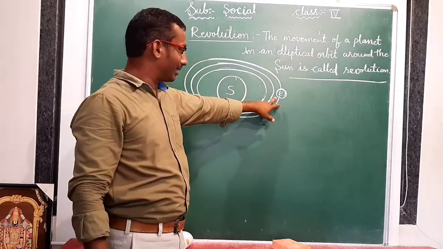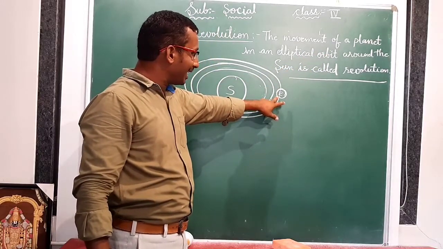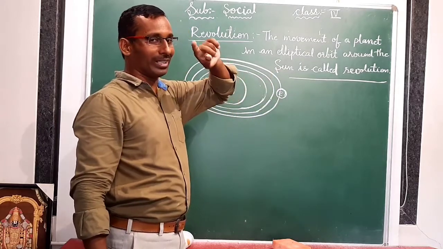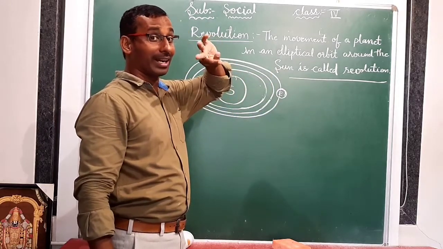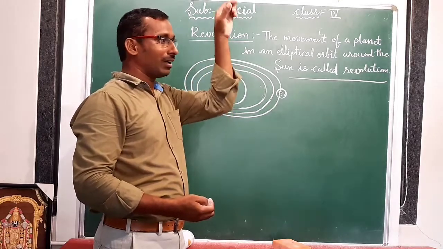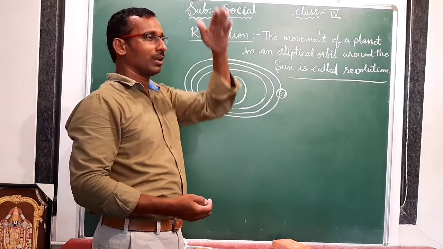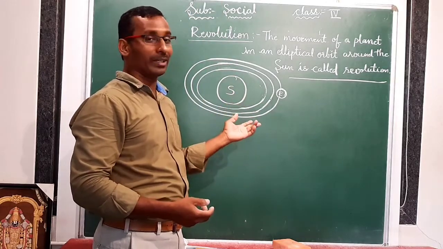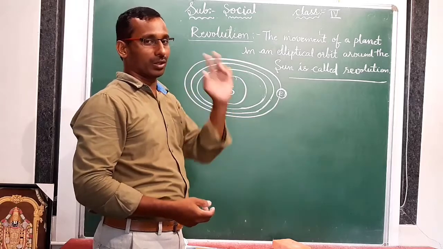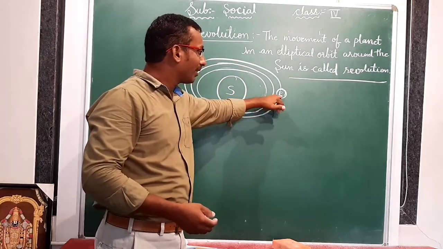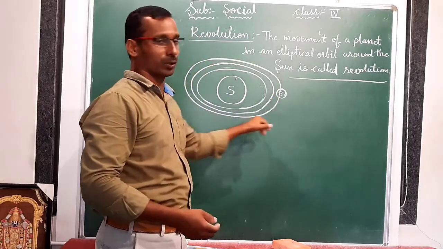This is Earth. So it has movement. What is the movement? Two movements are there. One is rotation movement, another one is revolution movement. Already we discussed rotation. It rotates on its own axis. It has a tilted axis. Okay. To complete one rotation, it will take 24 hours. Now in the same way, it is revolving around the Sun also.